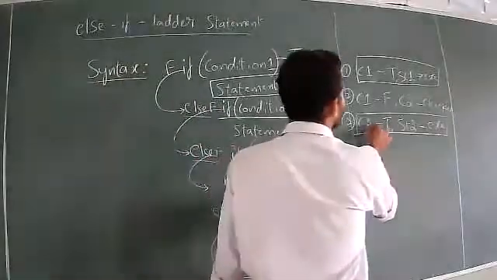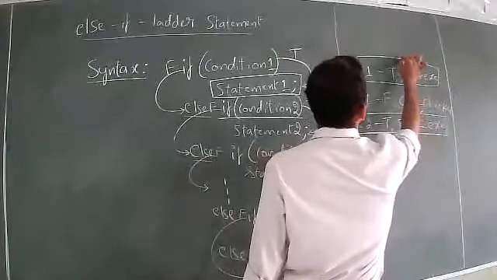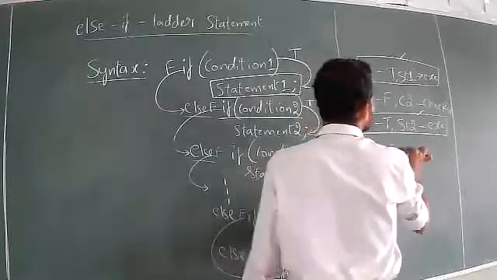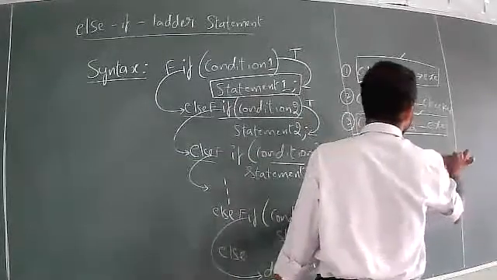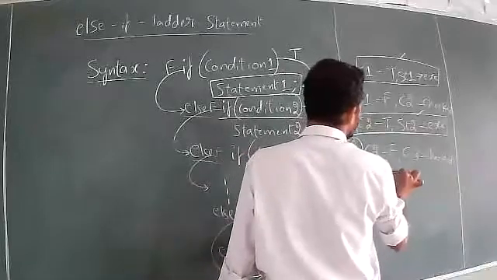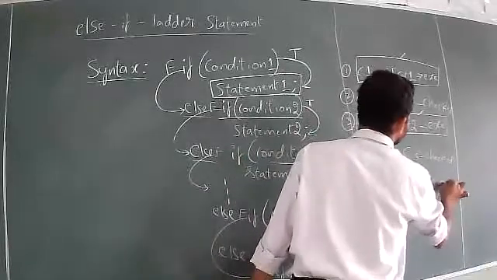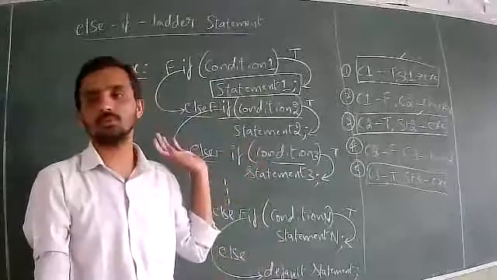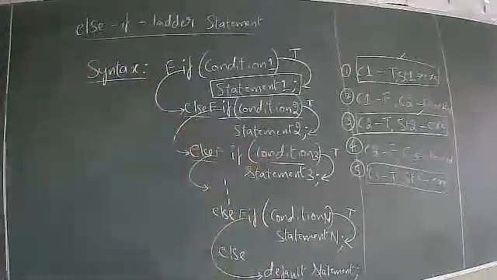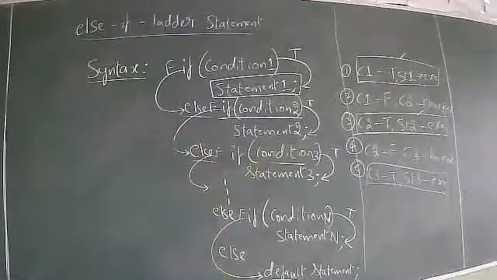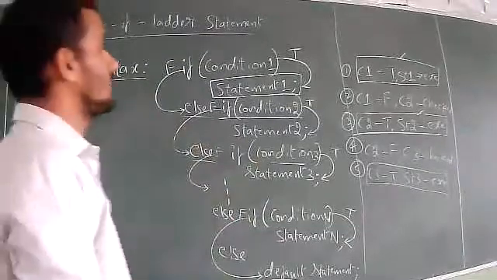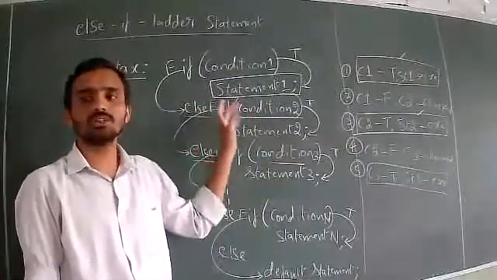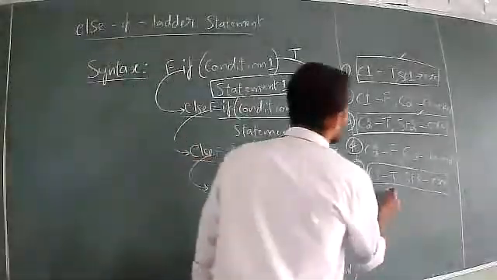So now, C2 is true, statement 2 is executed, here it stops. So similarly, condition 1. If I say C2 is false, C3 will be the same. Okay. So if you say C3 is true, statement 3 is executed and it stops. So wherever conditions become true and statements are executed, there it stops. In the sense, next conditions need not be checked. Whenever a condition becomes true and the statement following it is executed, next conditions need not be checked, and above conditions will be false. Okay. So this process continues.